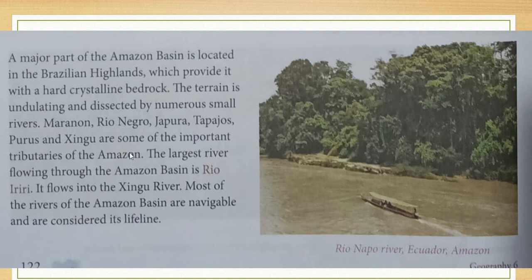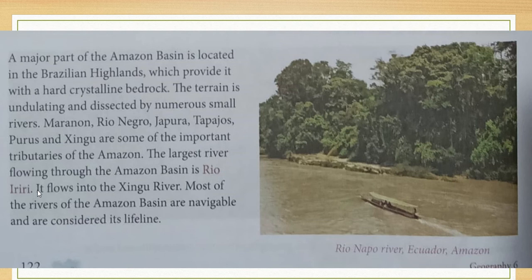The names of some of the important tributaries of the Amazon River are given here. They are Maranon, Rio Negro, Japura, Tapajós, Purus, and Xingu. The largest river flowing through the Amazon basin is Rio Iriri.